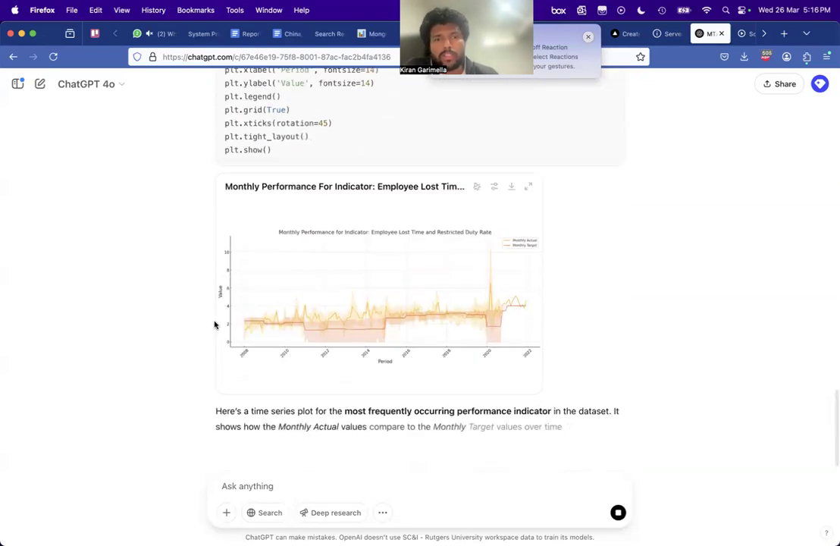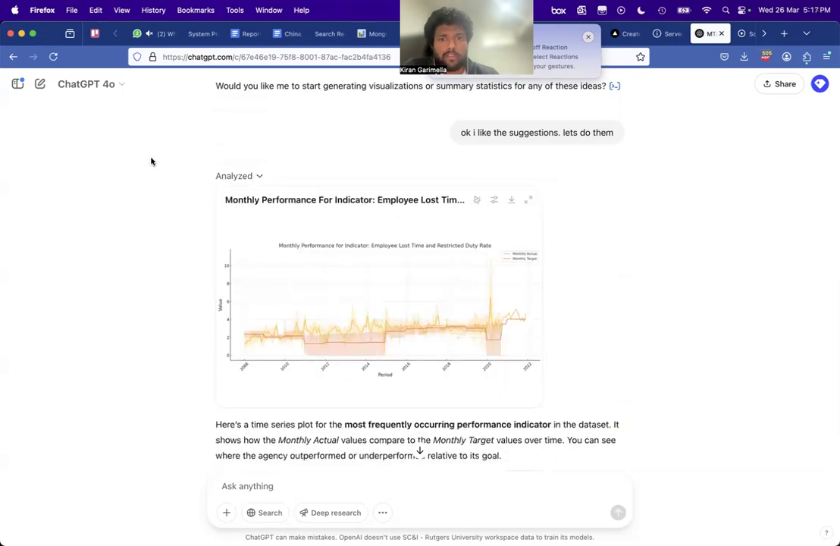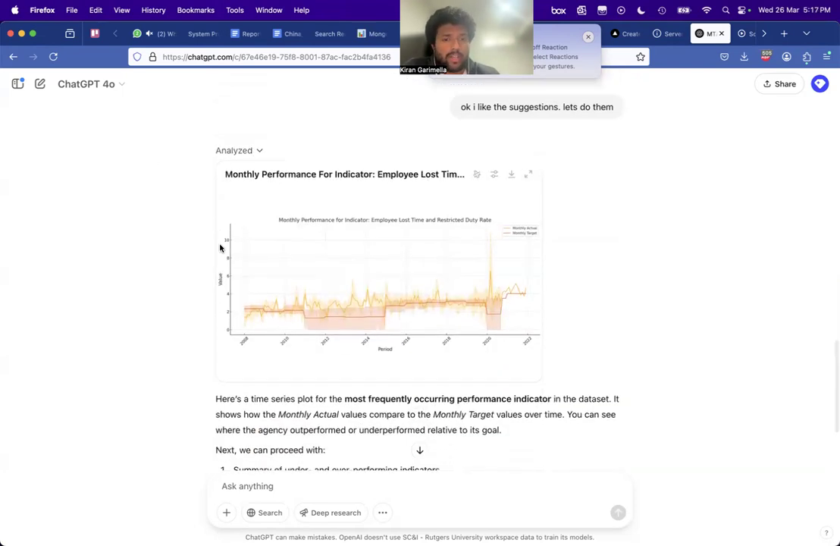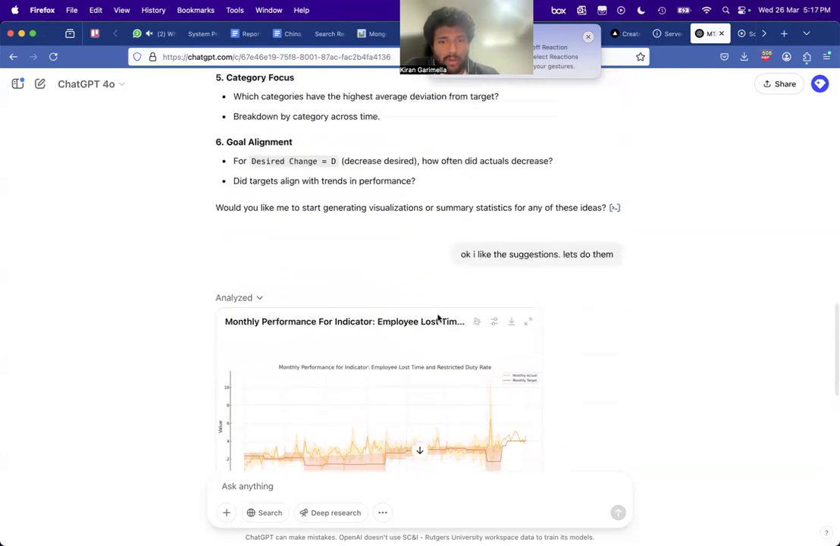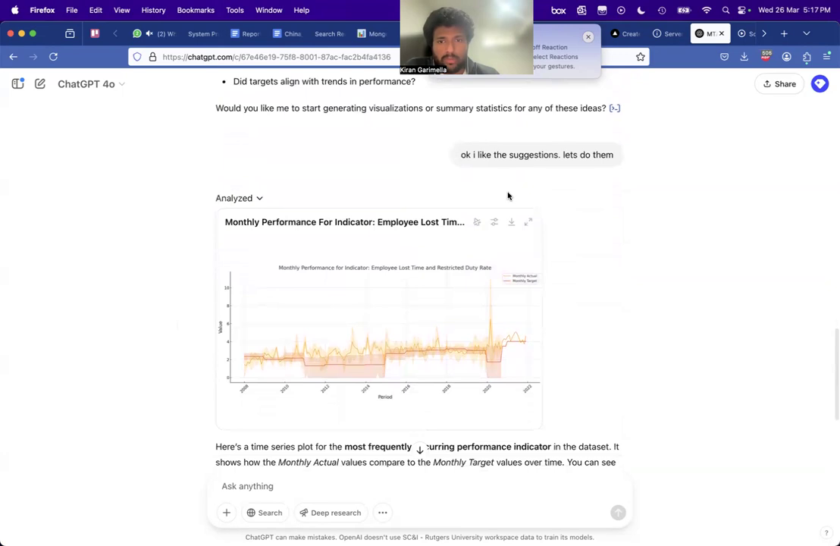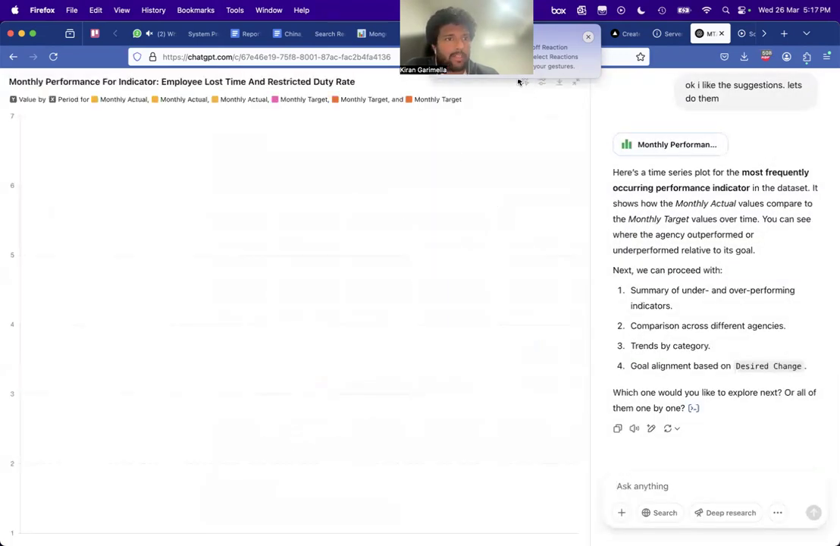I would have written this code myself if it were not for ChatGPT. But now I have ChatGPT, which is saving me a lot of time. So, basically, it just did sort of a monthly performance indicator. So let's see. You can do this, and you can also enable this interactive thing. Okay, the interactive thing is broken, I think.